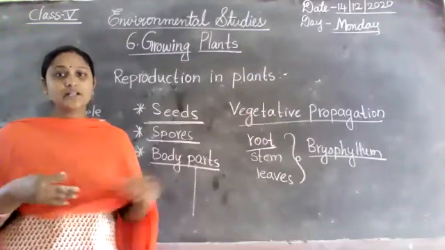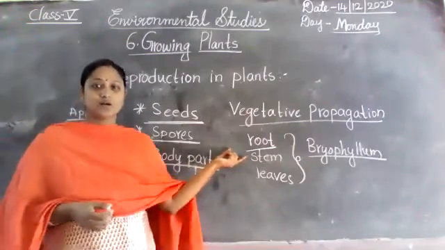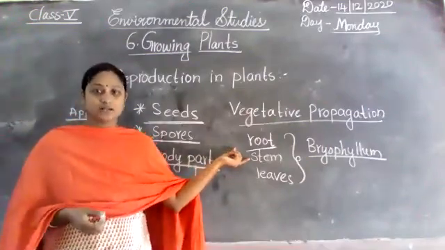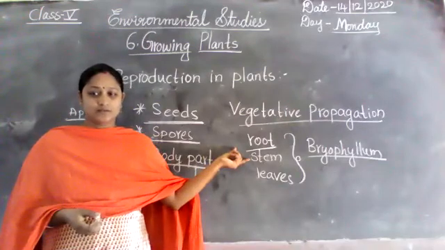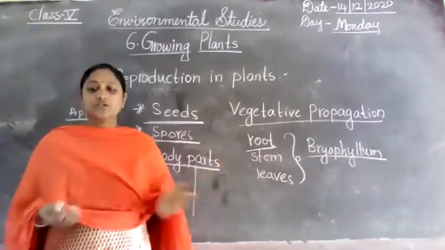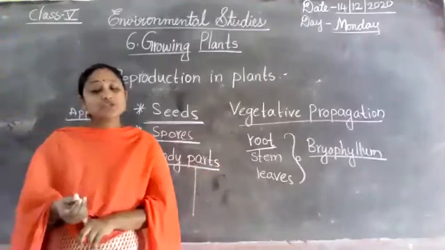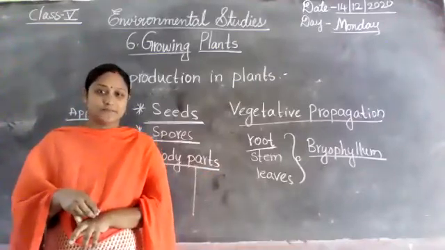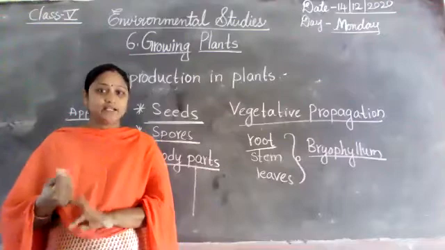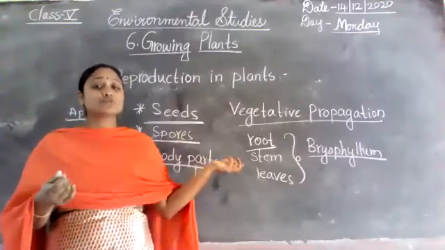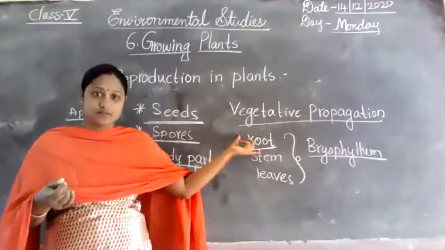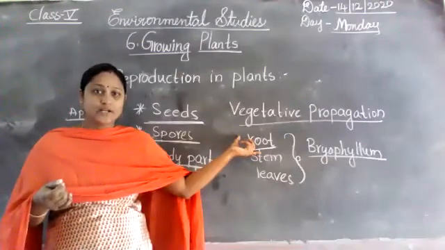What are the examples of roots? For example, carrot. The carrot and radish plants grow from the roots. Carrot, radish, beetroot grow from the roots. Did you understand now?